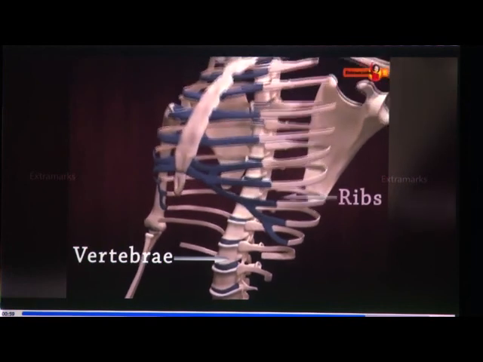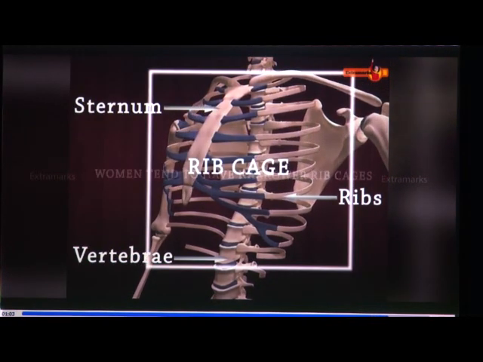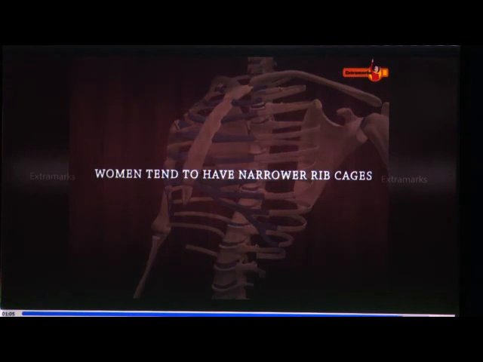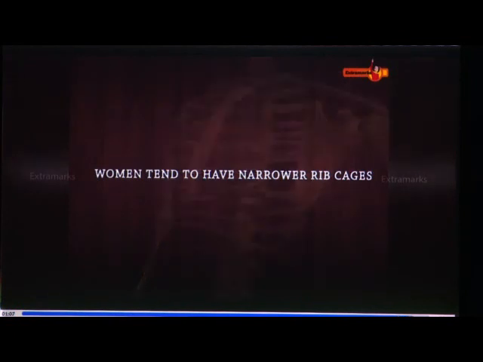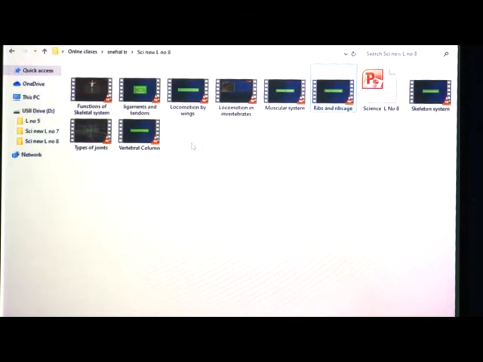Thoracic vertebrae, ribs and sternum together form the rib cage. Women tend to have narrower rib cages. So, this is about the rib cage. We will see the video about vertebral column also.